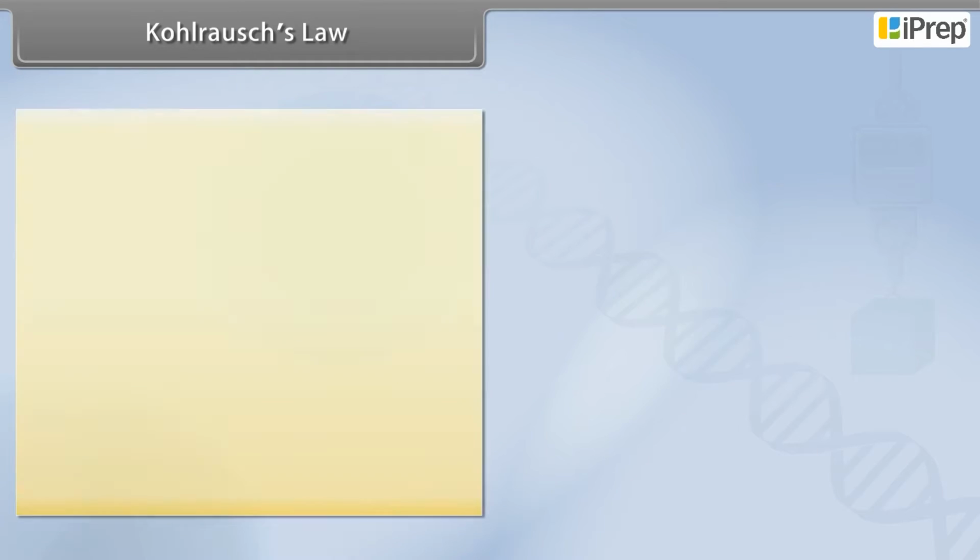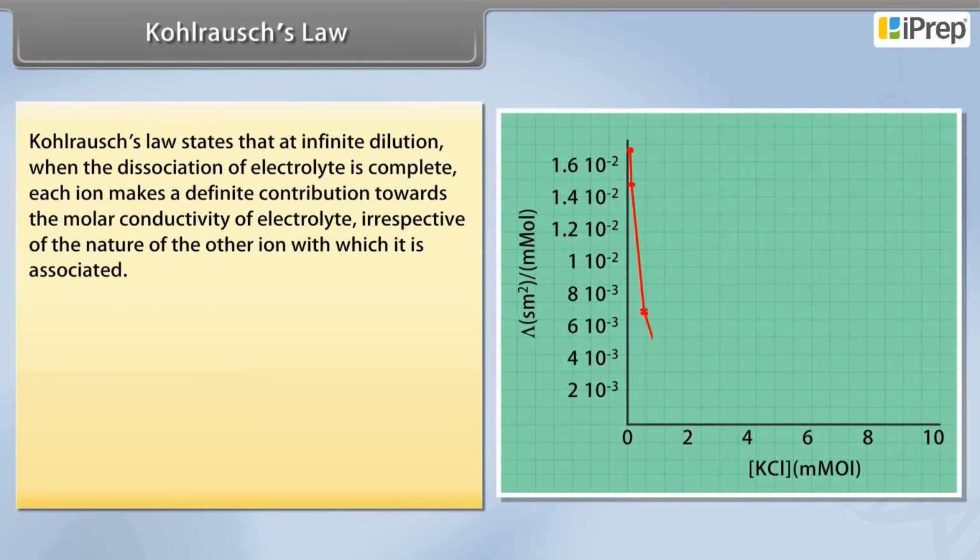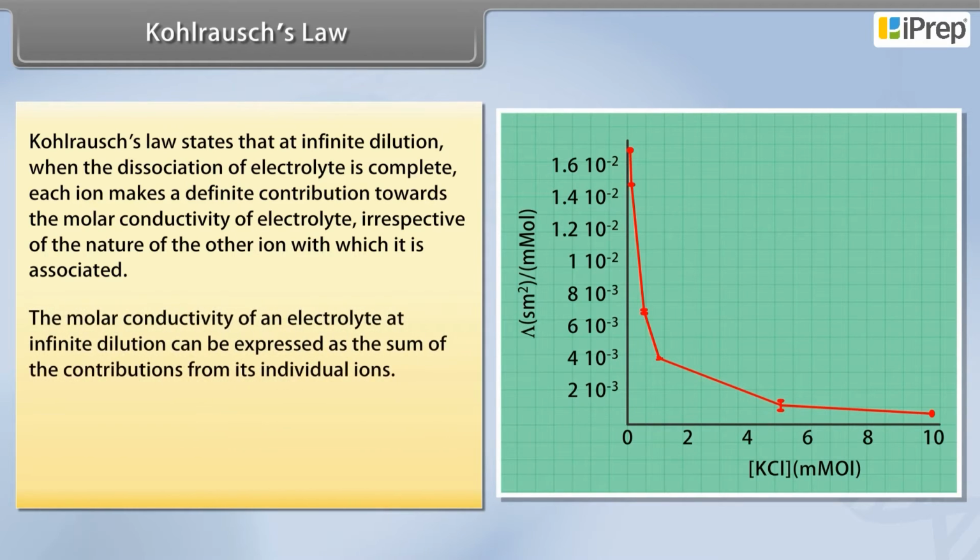Kohlrausch law. Kohlrausch law states that at infinite dilution, when the dissociation of electrolyte is complete, each ion makes a definite contribution towards the molar conductivity of electrolyte, irrespective of the nature of the other ion with which it is associated. The molar conductivity of an electrolyte at infinite dilution can be expressed as the sum of the contributions from